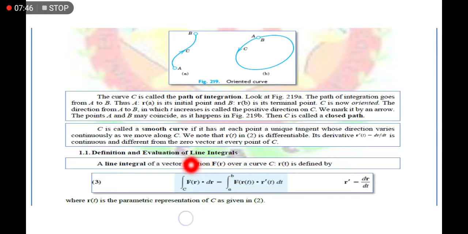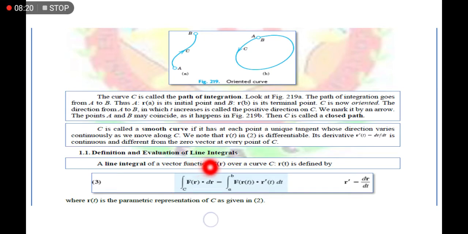Now, at the same time here, why is that meron tayong dot dito, no? Kasi yung f of r is a vector, no? Kasi we are actually talking about here a three-dimensional force or three-dimensional vector, and at the same time yung curve natin is also a three-dimensional, so that's why they are all vector. Okay? So meron silang direction. So from our previous topic, kung meron tayong dalawang vectors, then kukunin natin yung effect nilang dalawa.